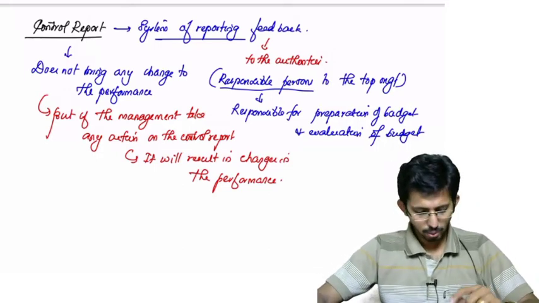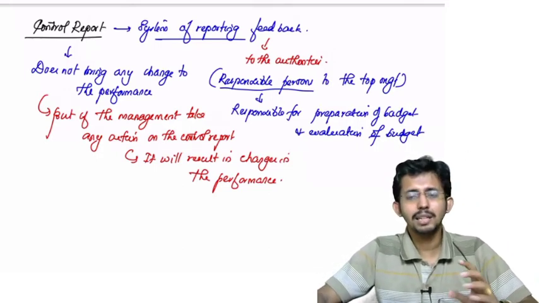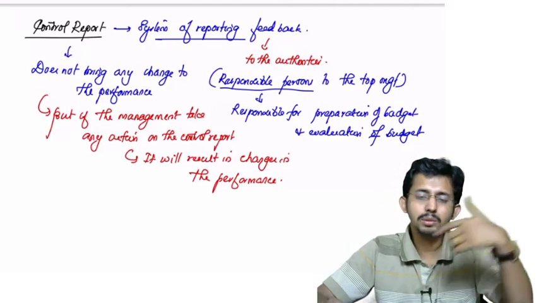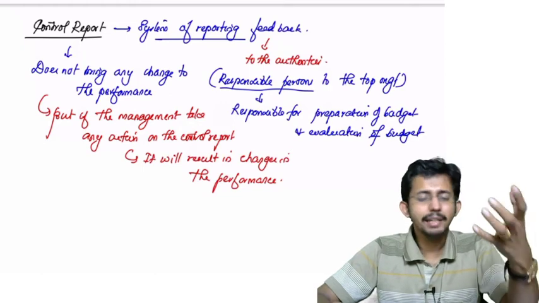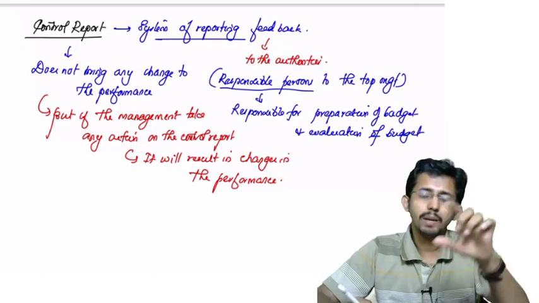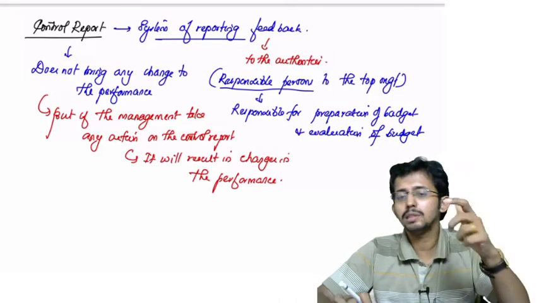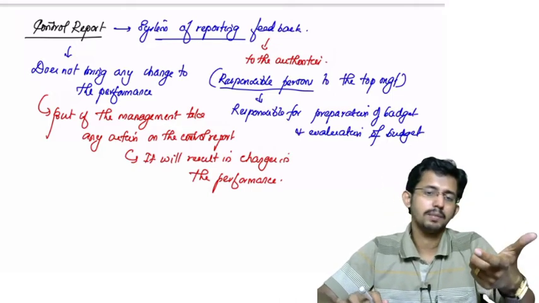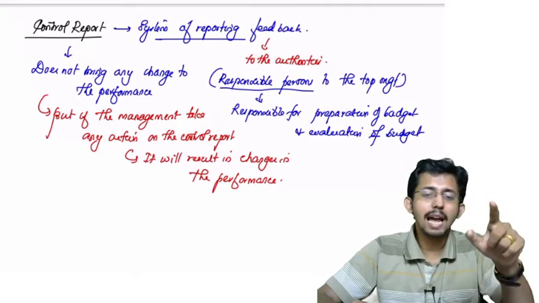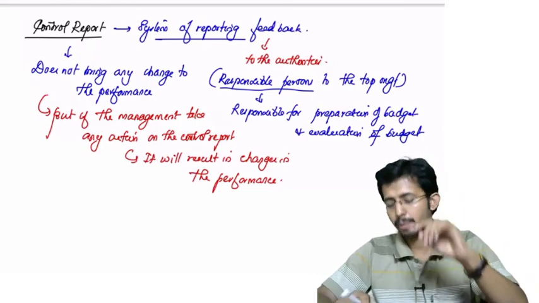Is it clear? So that is a control report. A control report is nothing but a system of reporting the feedbacks to the higher authorities. Any control report as such will not make any changes in the performance, but when the top management, or the person to whom these control reports are submitted, analyzes the control reports and takes actions on that, such actions may bring some changes in the performance.